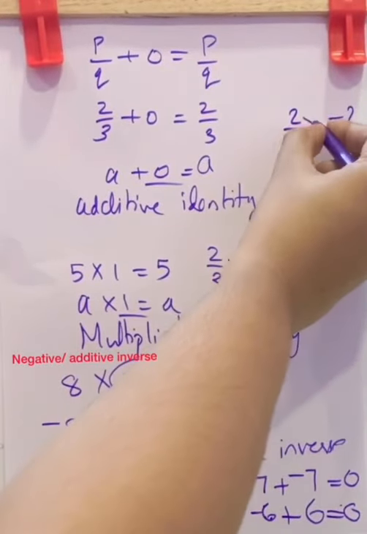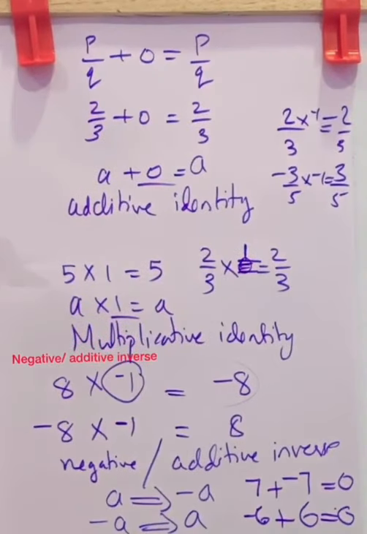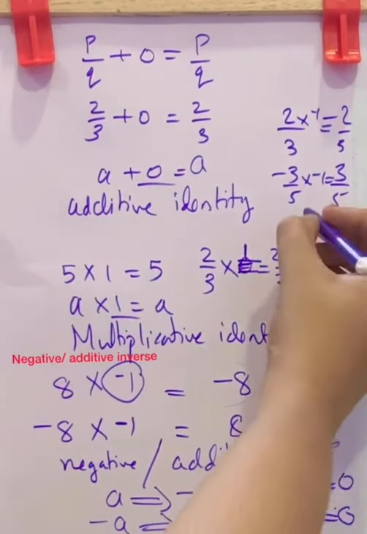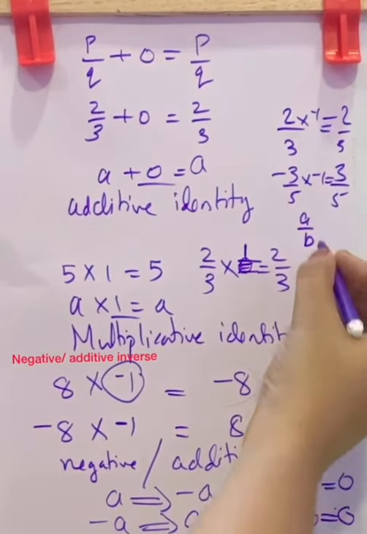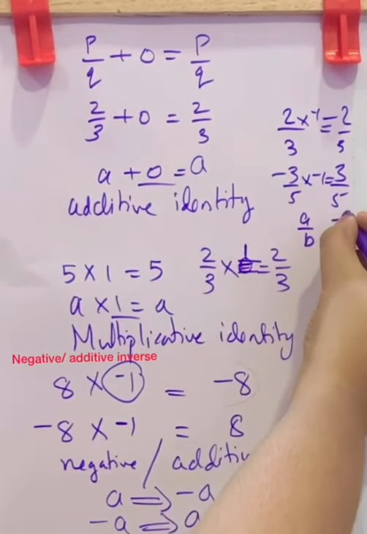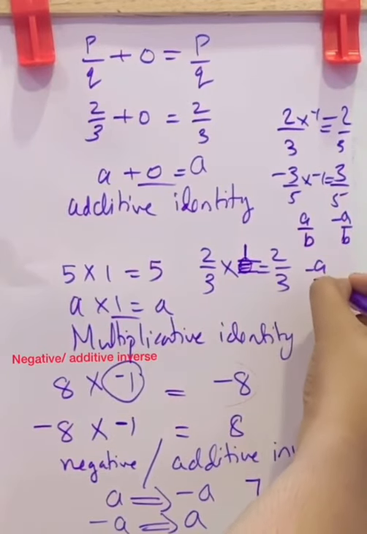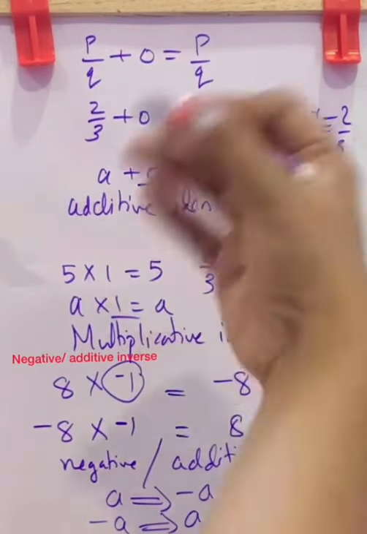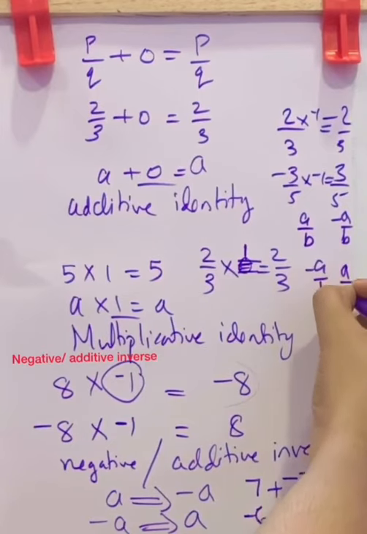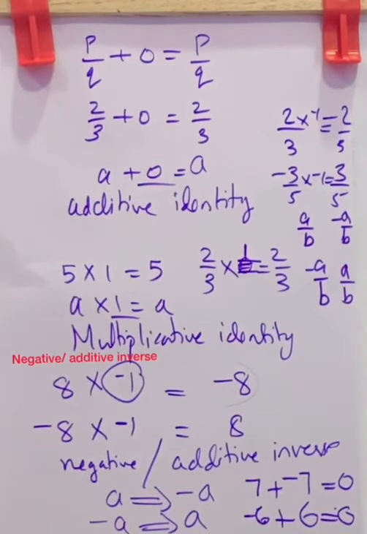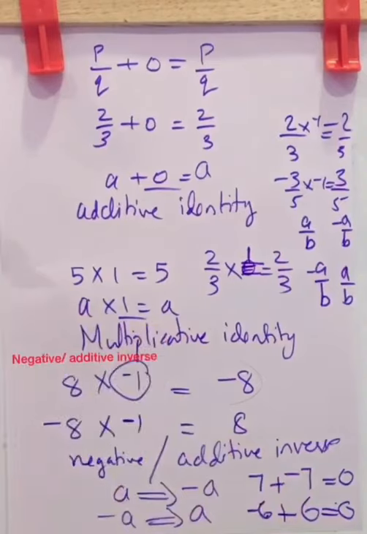Then only we will get this additive inverse. In general, we can say if A by B is a fraction, then its additive inverse is negative A by B. If negative A by B is a fraction or rational number, then its additive inverse is A by B. Only thing is that it will be the opposite sign.